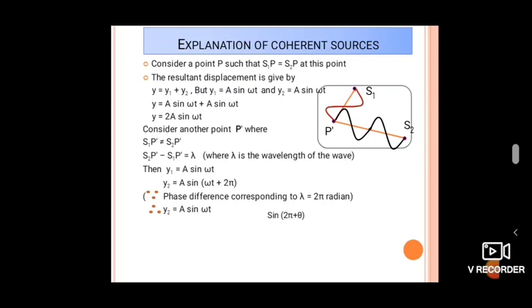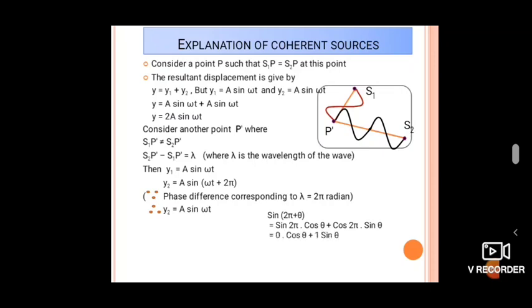So this sin omega t plus 2 pi is in the form of sin 2 pi plus theta, or sin 2 pi plus omega t. Omega t is nothing but the angle we have considered. So what is sin 2 pi plus theta? It is in the form of sin of A plus B. Sin of A plus B means sin A into cos B plus cos A into sin B. So sin 2 pi into cos theta plus cos 2 pi into sin theta.